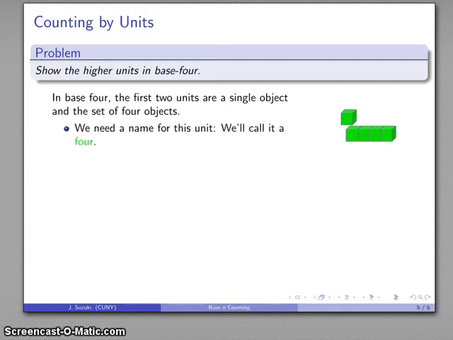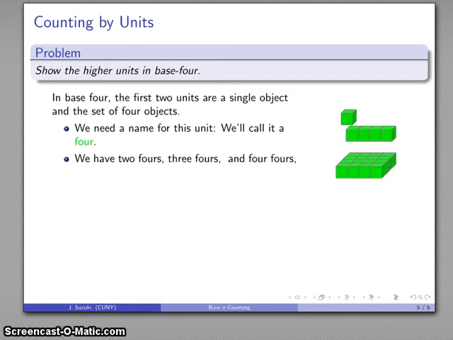And now I can start to look at sets of 4s. So here's 2 4s. So there's a 4 back here. There's another 4 up front. There's 2 4s, 3 4s, 4 4s. And now I have 4 of something, and I have 4 units.